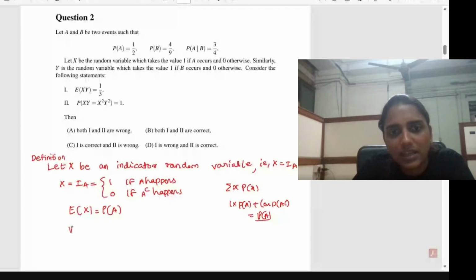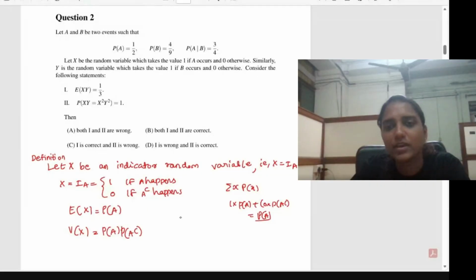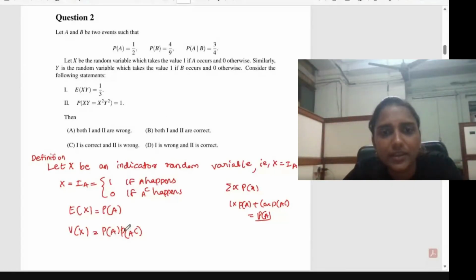Then the variance of X will be equal to the probability of A into the probability of A complement. This you can also simplify using the definition of expectation of X squared and substituting the expectation of X. Based on this, you can find the expectation of XY.